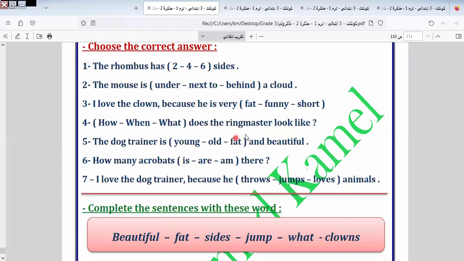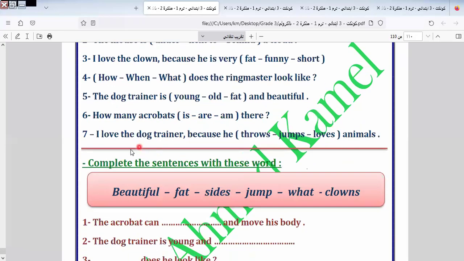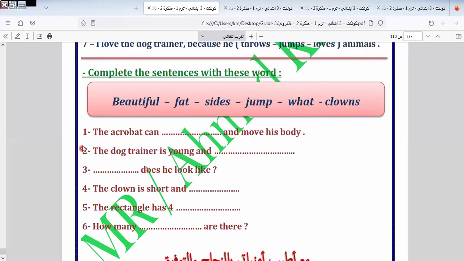What does the ringmaster look like? What does the dog trainer look like? Is young and beautiful. I will select this one by this one. How many acrobats are there? You are clever pupils. I love the dog trainer because he loves animals. The acrobat can jump and move his body. It will be this one.